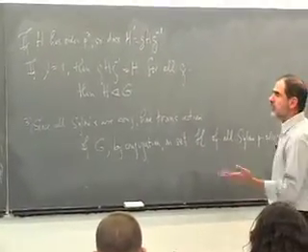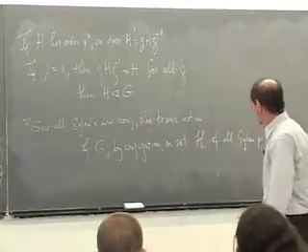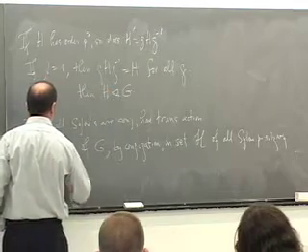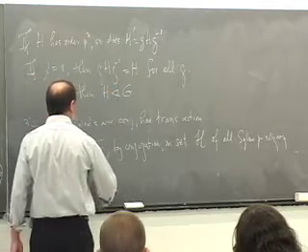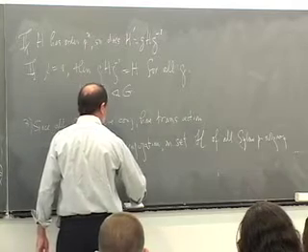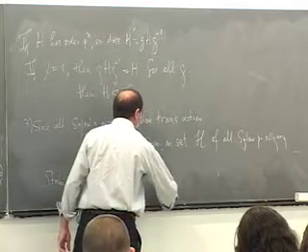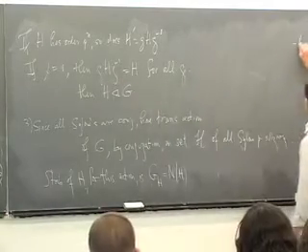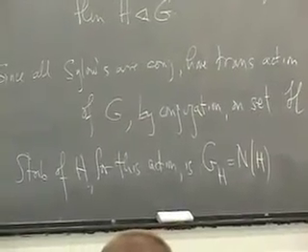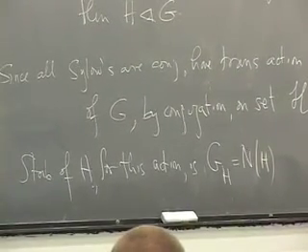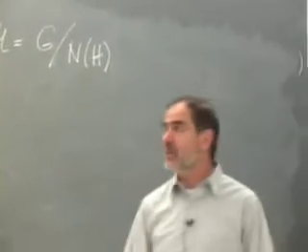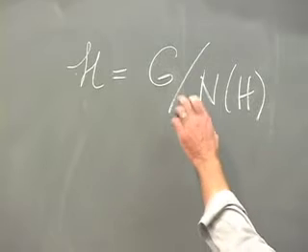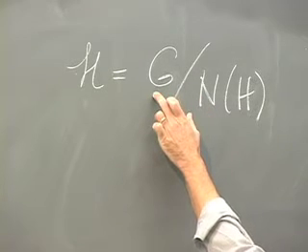This is the set that we're trying to count, right? The stabilizer of H for this action is the group G sub H that we call the normalizer of H. So the set of Sylows is identified with G modulo the normalizer of H, a coset space because it's a transitive action. Whatever this is, its order divides m.